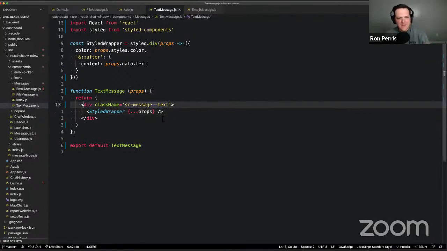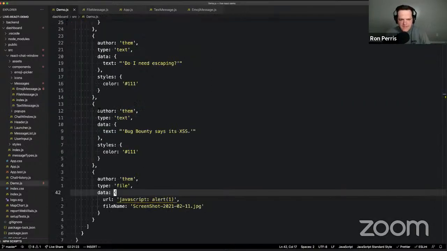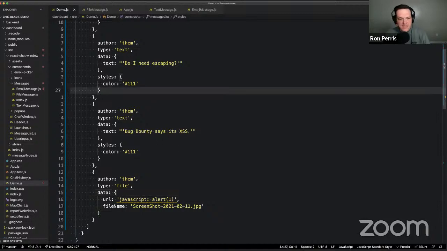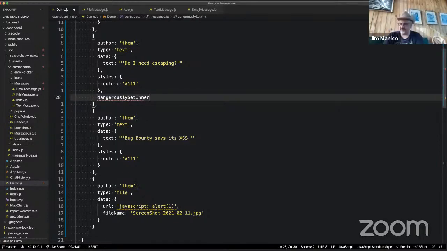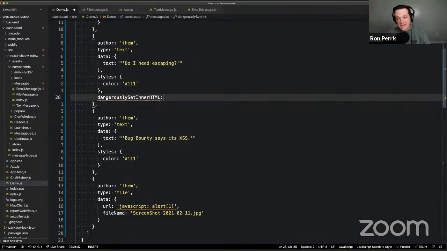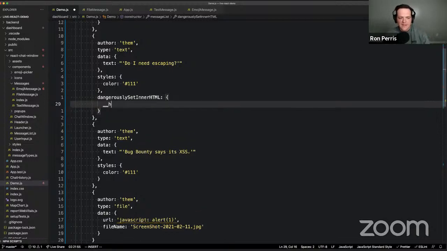Okay, so we got a couple different vulns. So how do you exploit this type of vulnerability? What you can do is you get these data objects, these schemaless data objects that are coming over. What if we know these are going to get spread out as props? So what if we just set, like, dangerouslySetInnerHTML? What kind of life are you living when you use that function, Ron? A very dangerous one. But imagine when the person's doing the chat with us and they send us their chat data object from their client, they just attached an extra object to it. They just attached this dangerouslySetInnerHTML object to it. And then they set this equal to HTML. And then they just said,